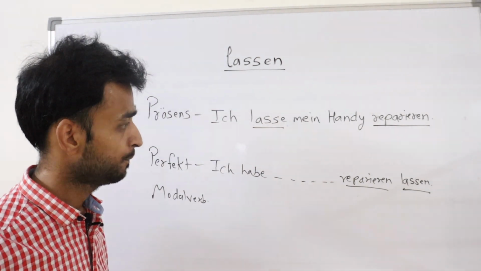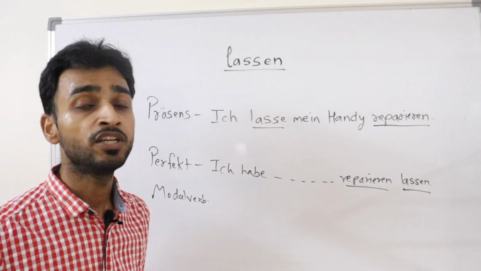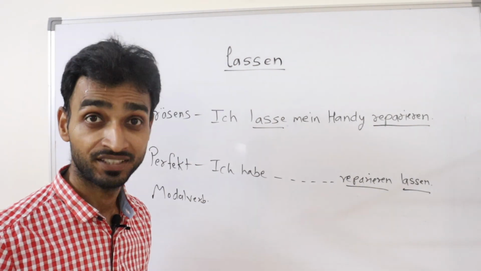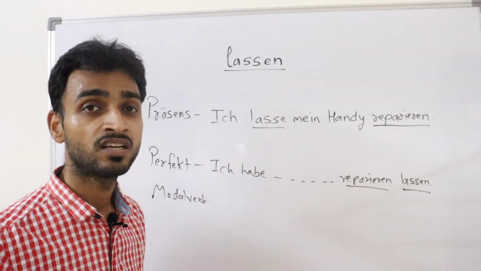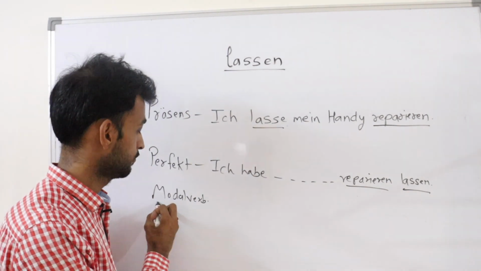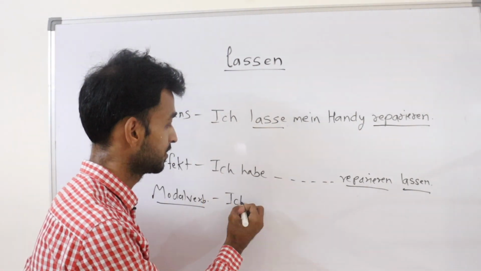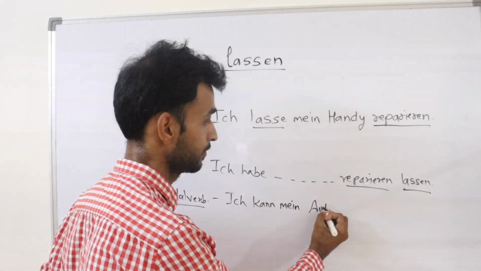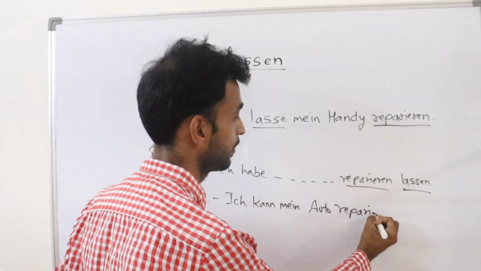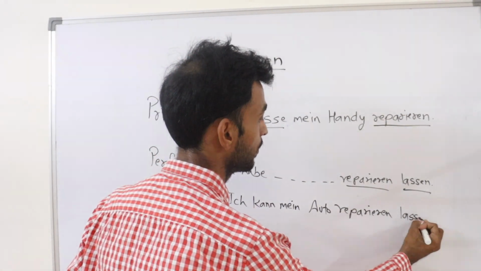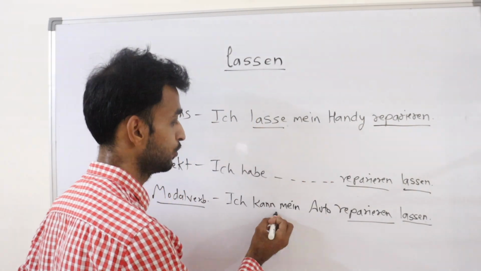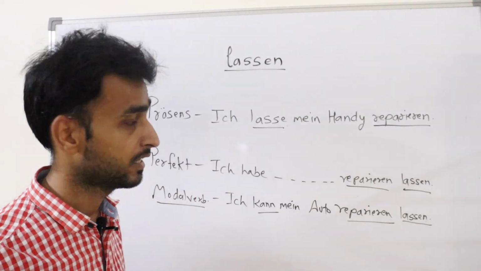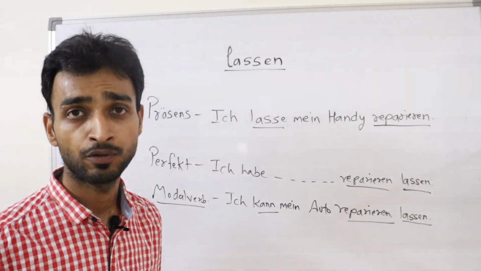Now with modal verb, what happens? Like ich kann mein Auto nicht reparieren lassen. Or ich kann mein Auto reparieren lassen. I can get it done. Okay, ich kann mein Auto reparieren lassen. This is modal verb with present tense. So ich kann mein Auto reparieren lassen. Okay, these are the sentences. Modal verb in position 2, und dann reparieren und dann lassen. So these are the sentences we have made with the verb lassen, which is given in our chapter 1 of the B1 book Netzwerk.